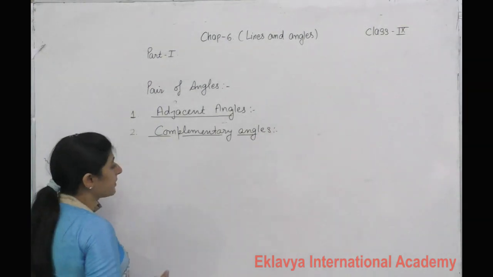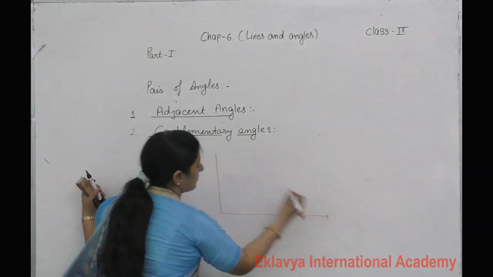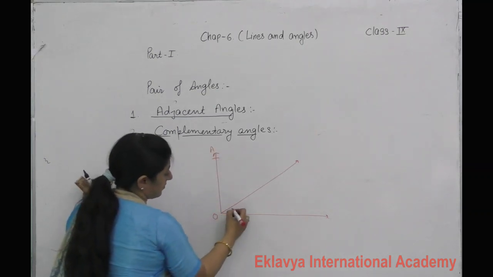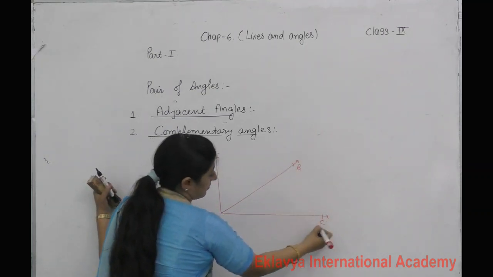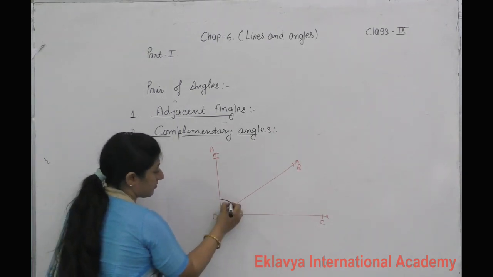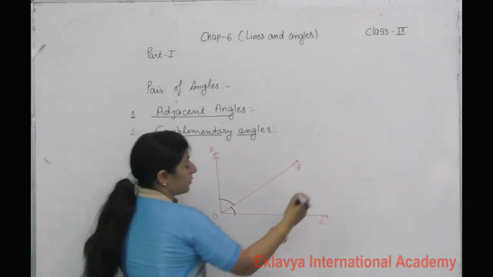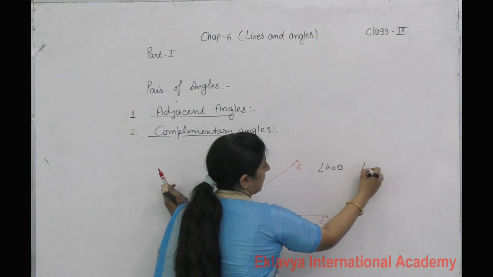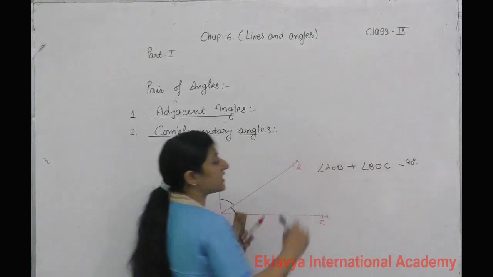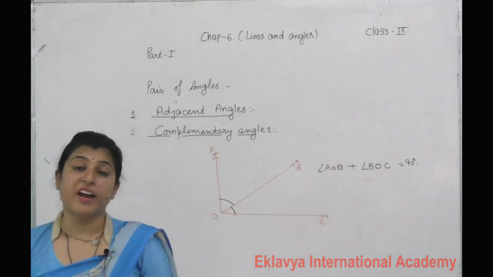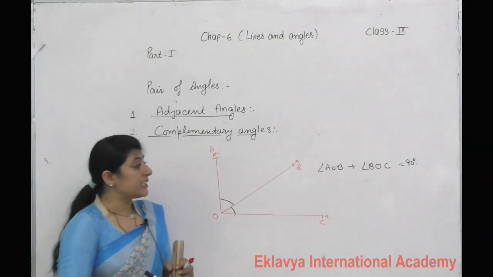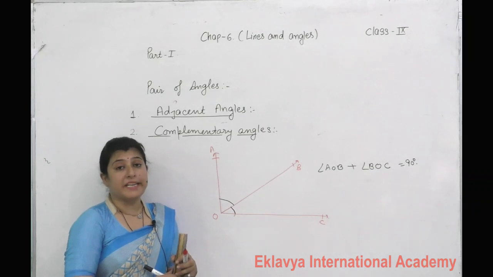If two angles' sum is 90 degrees, one angle AOB and the next angle BOC, both sum is equal to 90 degrees, then they are said to be complementary angles. If any two angles' sum is 90 degrees, then these are called complementary angles.